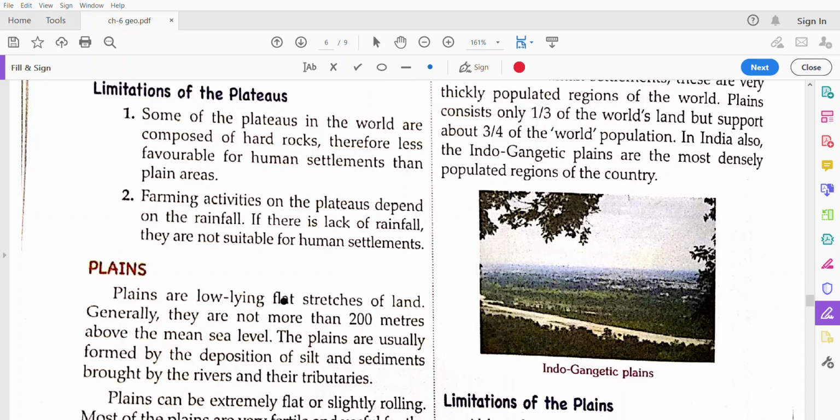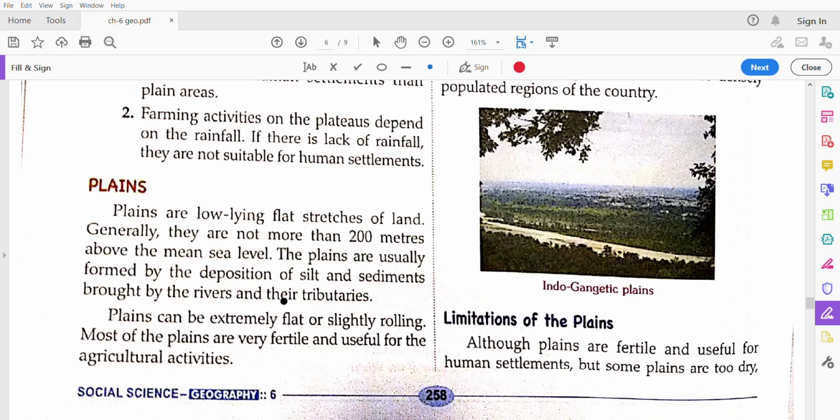Now we will come to the plains. As you know, we are living in the plain area, the northern plains of India. These are low-lying, stretched flat lands that are called plains, and they do not have a height of more than 200 meters from sea level.